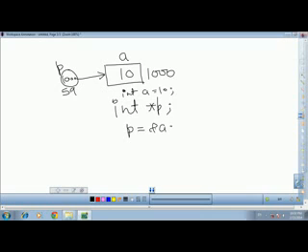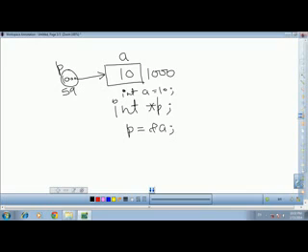Here we use p = &a. In C++, the ampersand symbol is used to denote the address. So this statement states that p is a variable holding the address of A, or indirectly we say p is pointing to A.